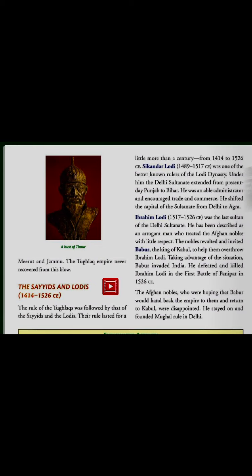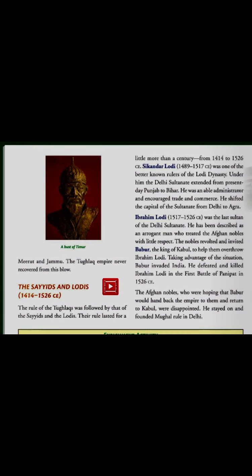Now the next is Ibrahim Lodi, the last Sultan of the Delhi Sultanate, 1517 to 1526 CE. He has been described as an arrogant man who treated the Afghan nobles with very little respect. The nobles revolted and invited Babur. Now who is Babur? Babur is the king of Kabul. He was invited by the nobles to help them overthrow Ibrahim Lodi.